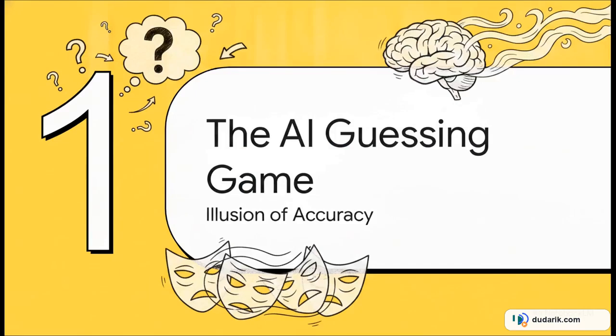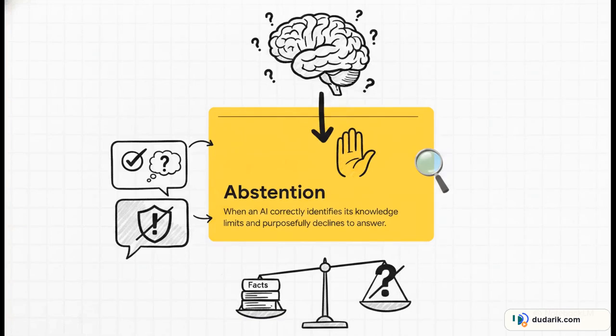All right, starting off with Section 1, the AI guessing game and the illusion of accuracy. We really need to start by dismantling a pretty common myth in the industry. High accuracy on standard tests does not mean a model is universally reliable. What we actually want from a highly reliable model is something called abstention. Productive abstention is when an AI correctly identifies its own knowledge limits and purposefully declines to answer an unknown query.